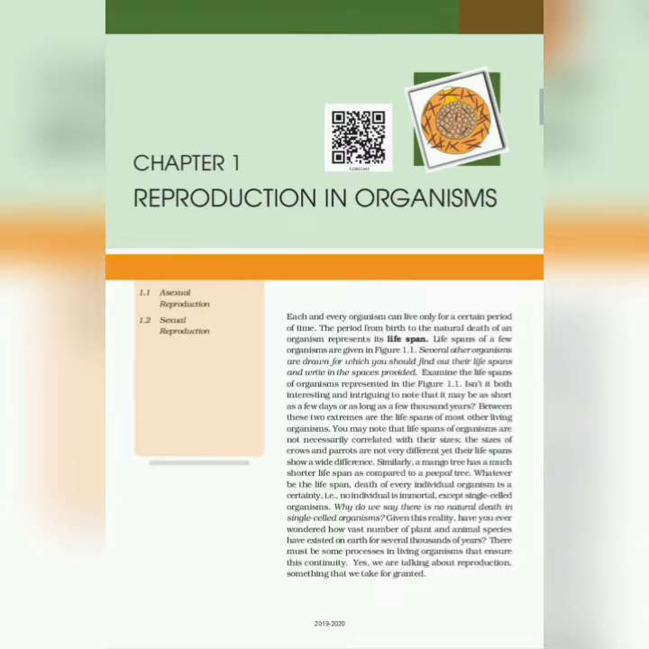Chapter 1: Reproduction in Organisms. Each and every organism can live only for a certain period of time. The period from birth to the natural death of an organism represents its lifespan. Lifespans of a few organisms are given in figure 1.1.